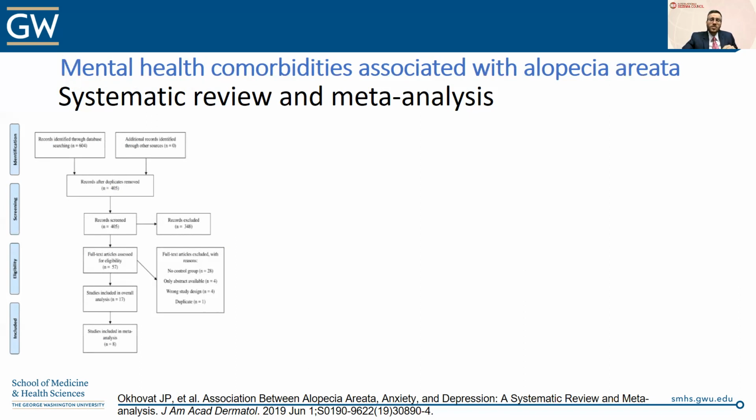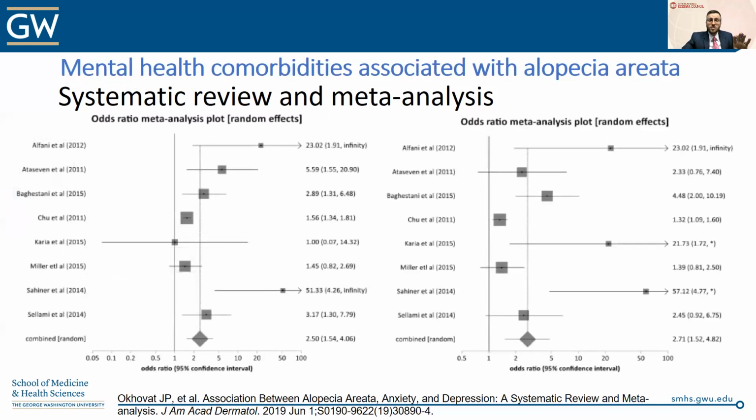And this study sought to understand the relationship of atopic dermatitis, of alopecia areata with anxiety and with depression. What you see on the forest plot on the left is anxiety, the forest plot on the right is depression. Before we even look at the pooled associations, we see that most of these individual studies found associations of alopecia areata with anxiety and similarly with depression. But when you pool them together, you certainly see this association with an odds ratio of about 2.5 for both anxiety and depression.